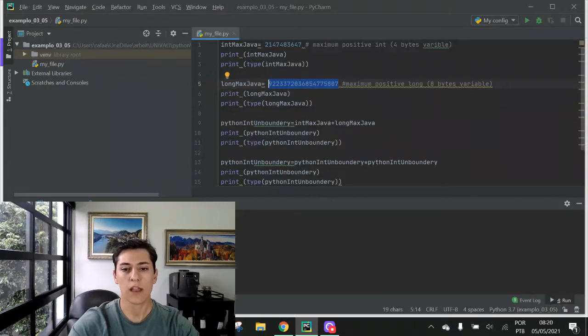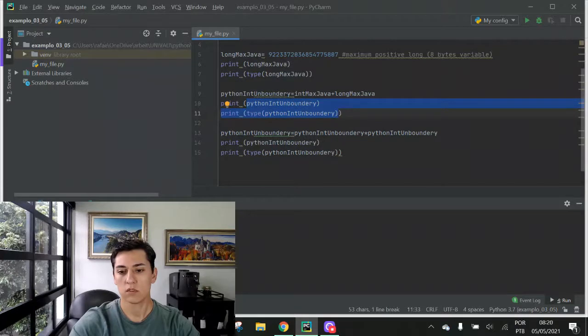So here in Python, we can take the maximum value possible to be represented with the long type and sum it with the maximum int value, and we can produce a new value. And it's totally possible to be represented and utilized for numeric operations. We could even multiply that by its square, and this number can increase utilizing the available memory in our computer. Let's take a look at the execution of this code.